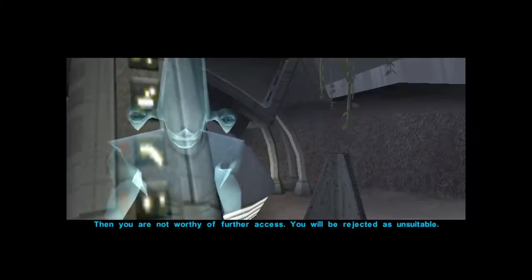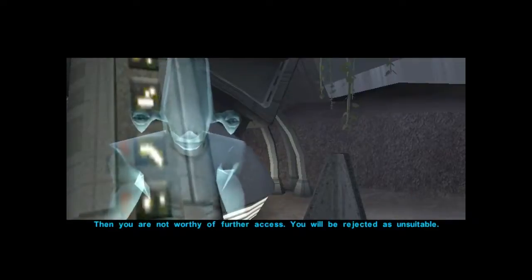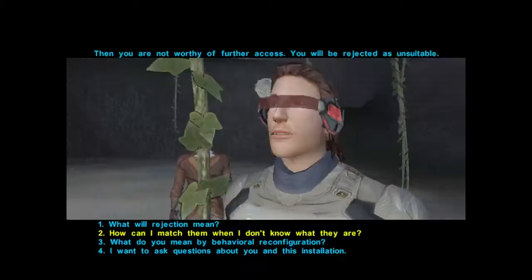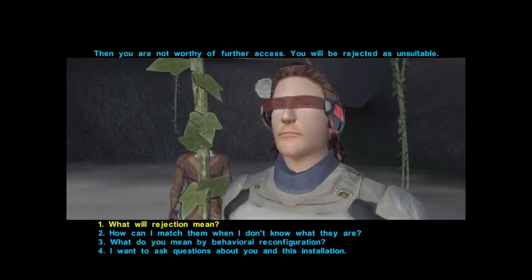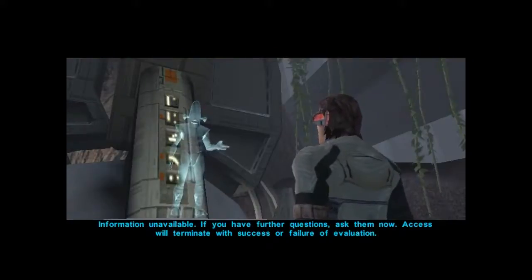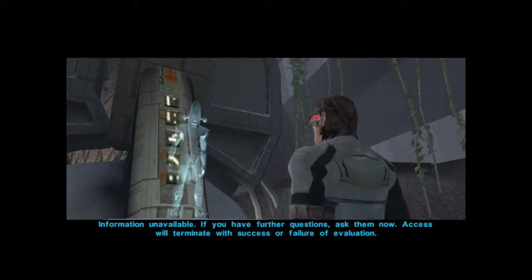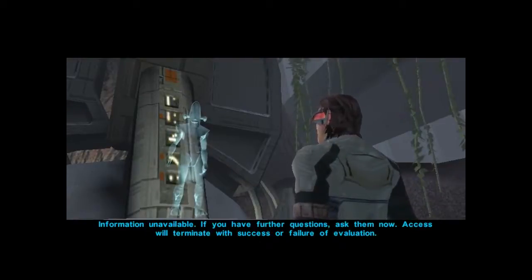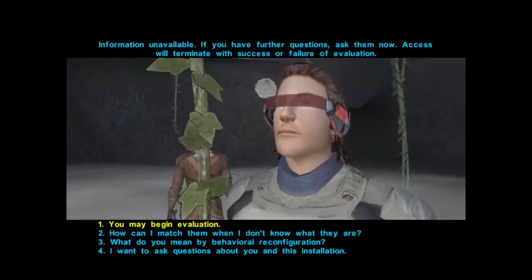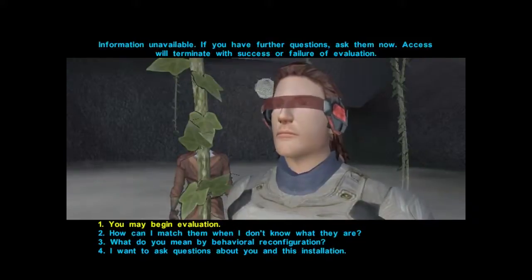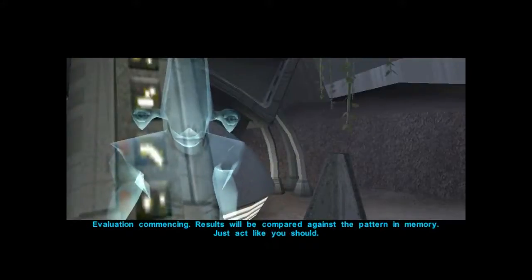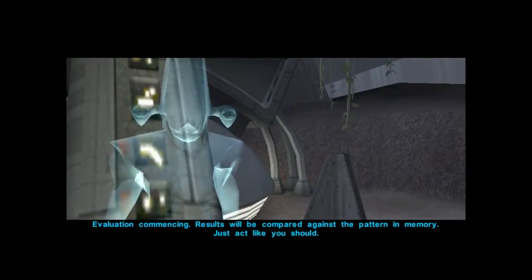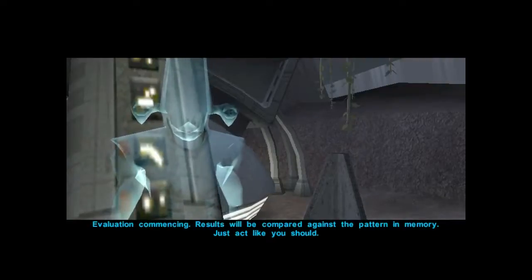Then you are not worthy of further access. You will be rejected as unsuitable. Information unavailable. If you have further questions, ask them now. Access will terminate with success or failure of evaluation. Evaluation commencing. Result will be compared against the pattern in memory. Just act like you should.